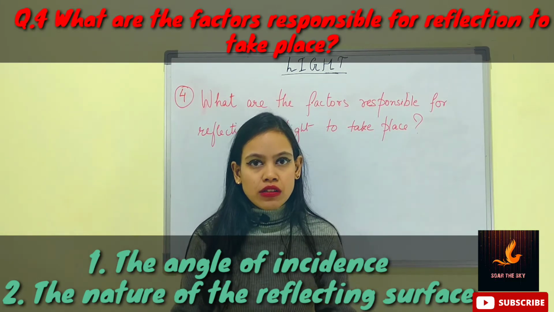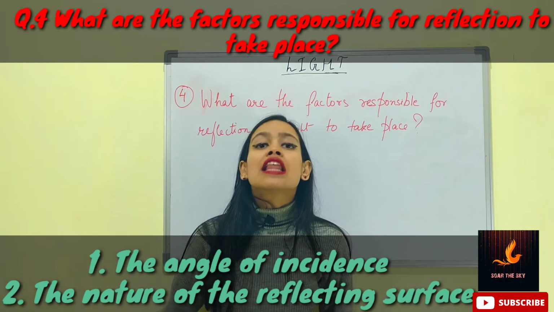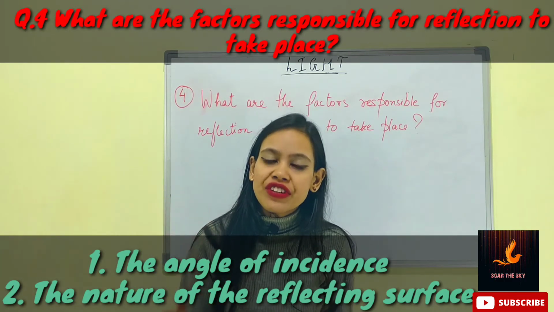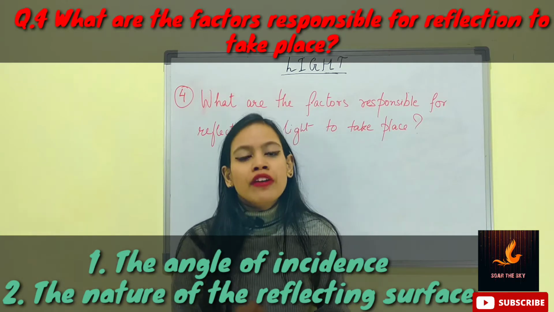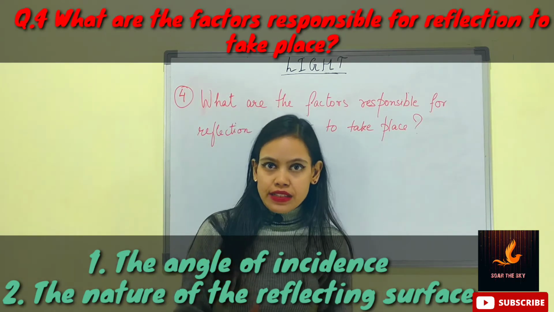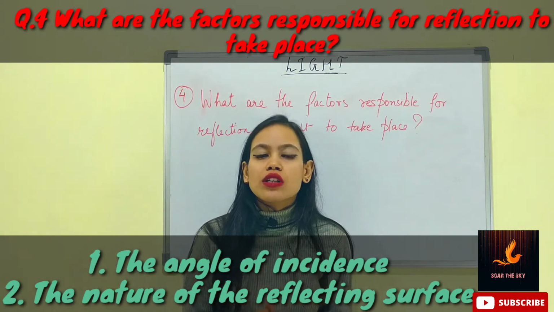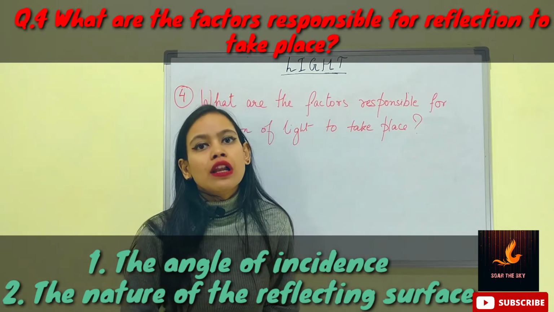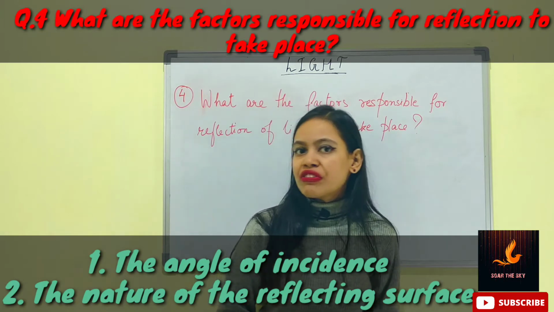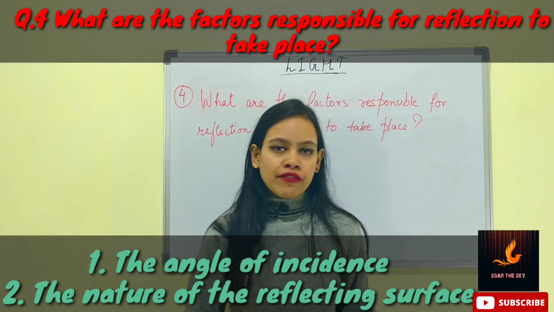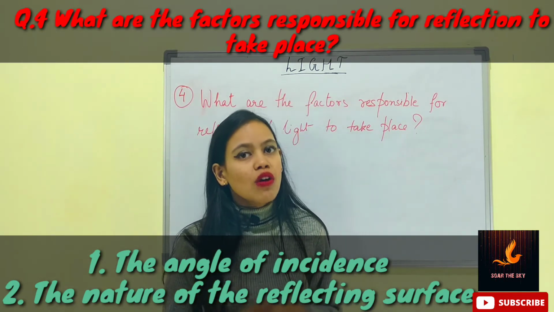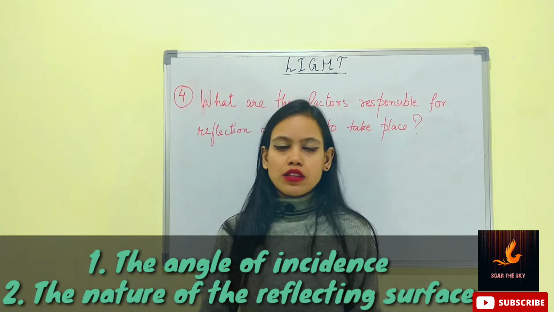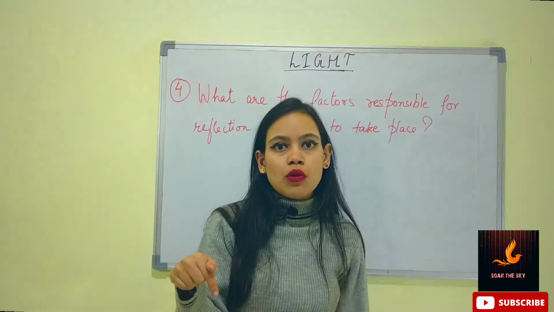The second factor is the reflecting surface, that is the plane on which the reflection of light takes place. If that surface is not appropriate for reflection of light to take place, it will result in either regular reflection or irregular reflection. The details of these are well explained in the first part of the light series. The link is given in the description box below.